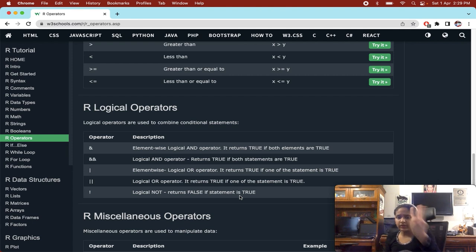Yes, 3 not equal to 4, right? So here it will return true because it is correct. It is true that it is not equal to, right? This is the correct statement. It is true that 3 is not equal to 4.